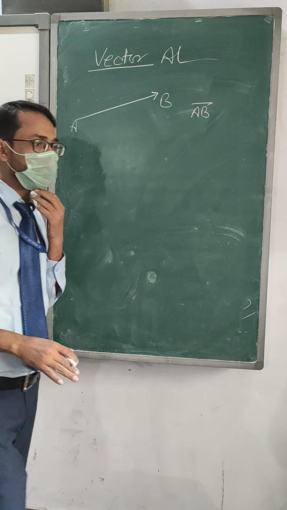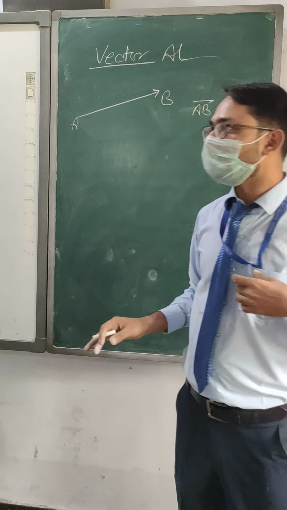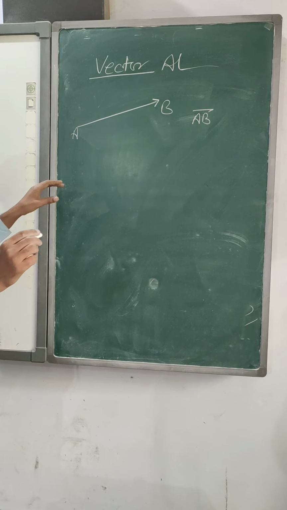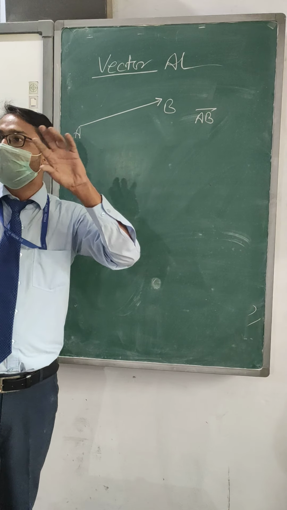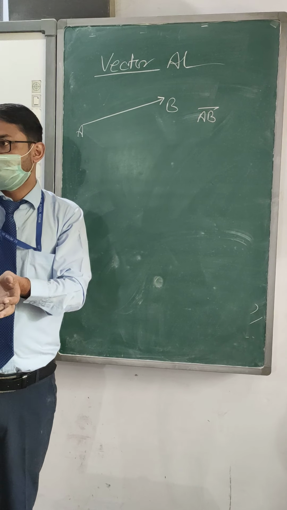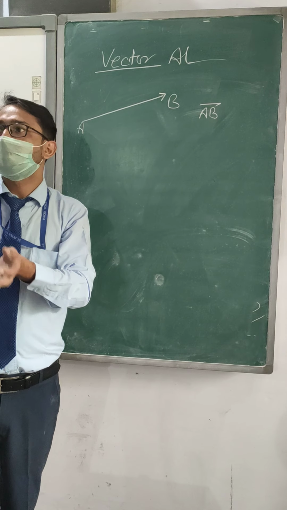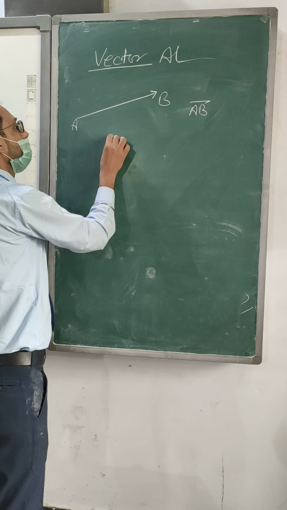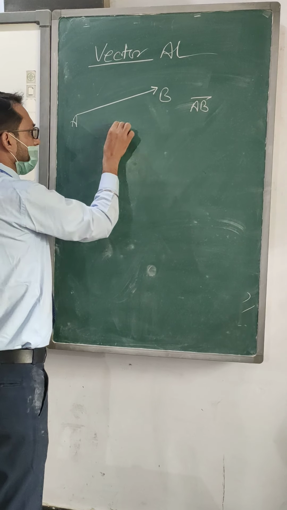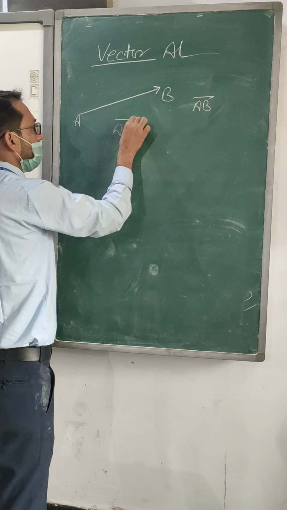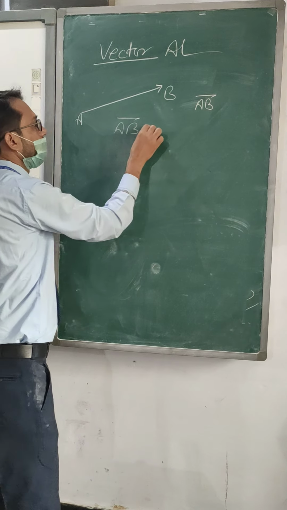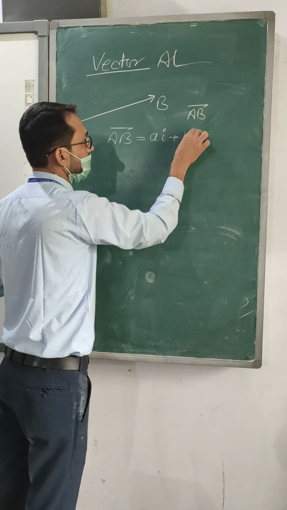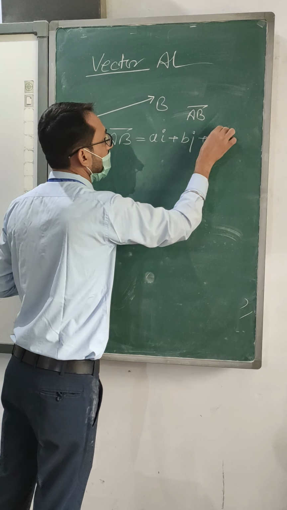After understanding this, now we need to go for the types of vectors. Let me write a vector, then only it will be better. A vector is Ai plus Bj plus Ck.